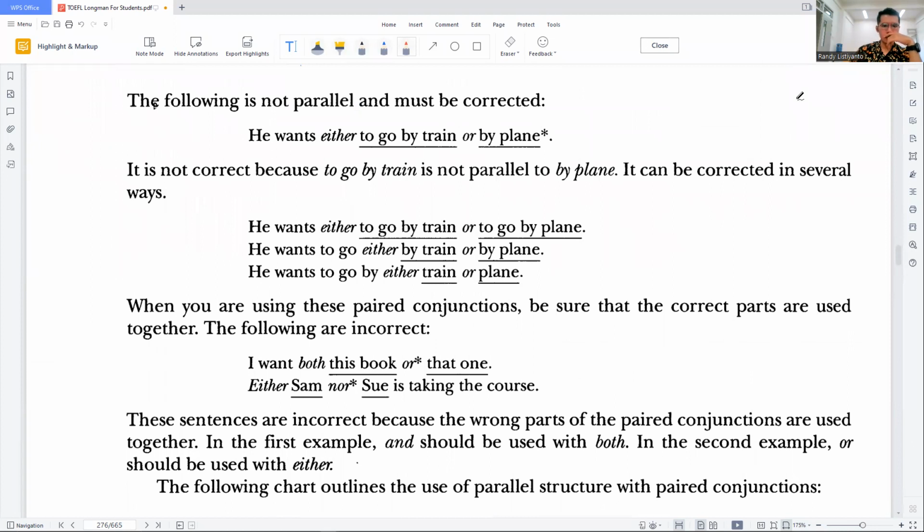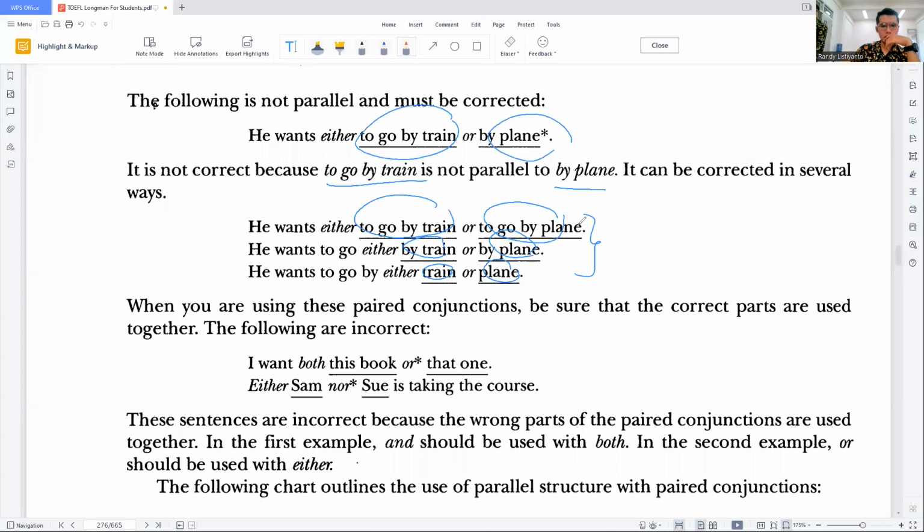Okay, the first sentence here, you can hear for yourself. He wants either to go by train or by plane. It is not correct because "to go by train" is not parallel with "plane". It can be corrected in several ways. The first way is "to go by train or to go by plane." Or just "he wants to go either by train or by plane." Or just say "he wants to go by either train or plane." So it has to be parallel with one another.